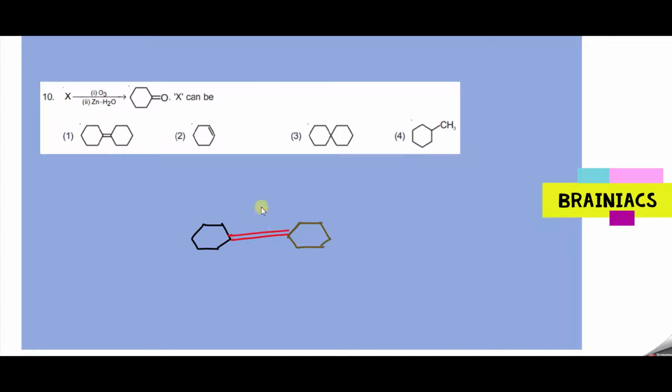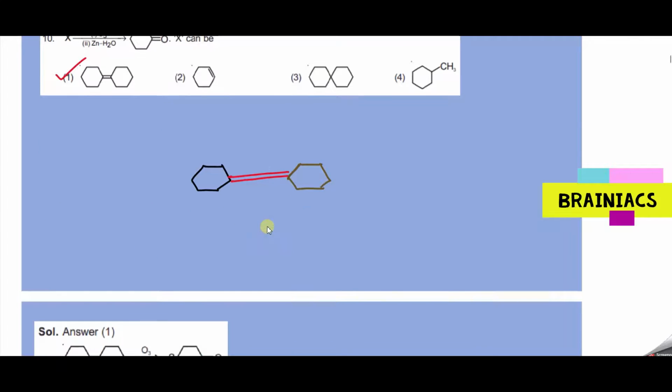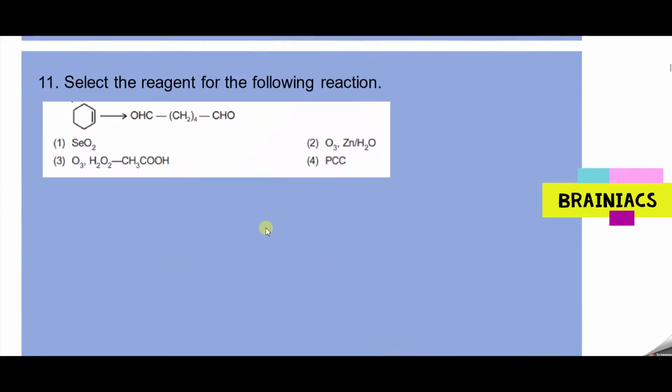Now if you break this and put oxygen on both sides, you will get 2 moles of this one. So I think option 1 should be the correct answer. Are you getting the same answer, all of you? Okay. Try out this question and tell me the answer. Select the reagent for the following reaction. You have cyclohexene present, like this.